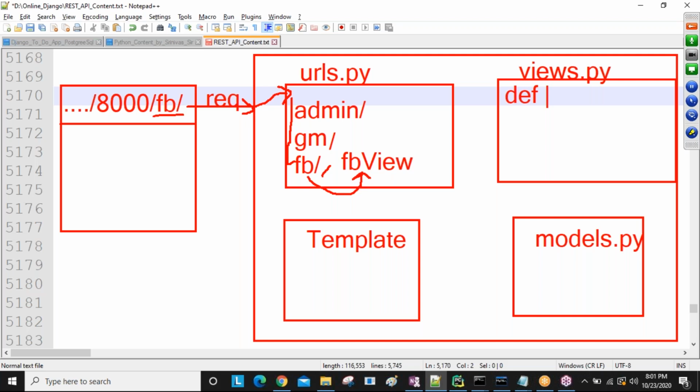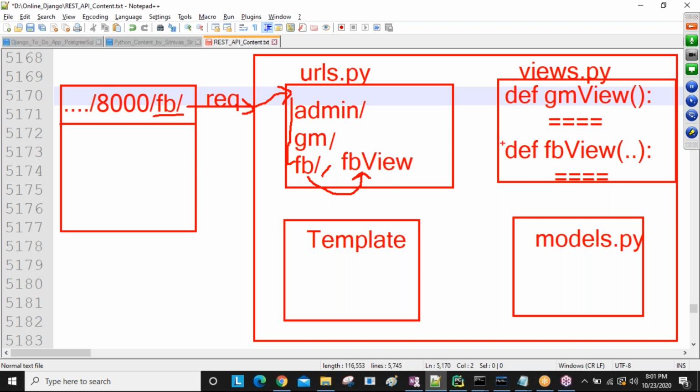So here one view is the Gm view, the Gmail related view, and there you write some logic related to that view. Next, another view is the FB view, where you write some logic about Facebook.